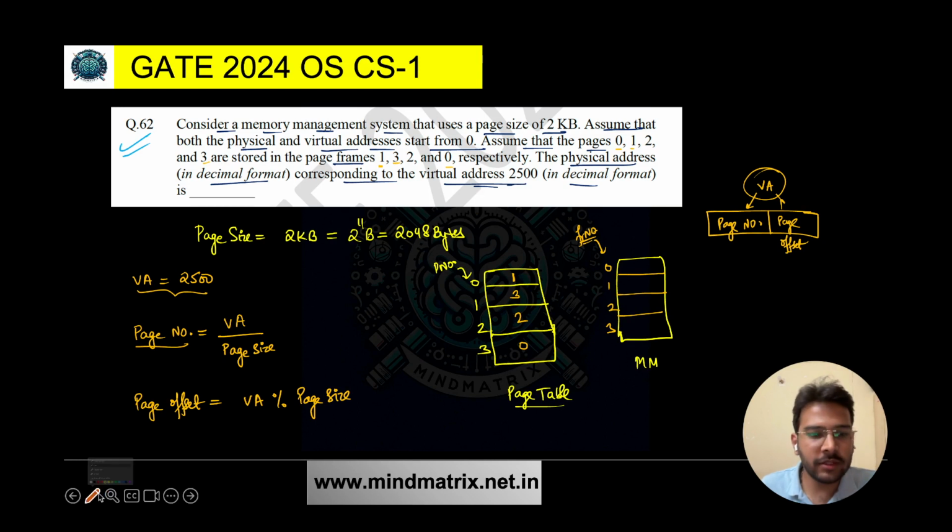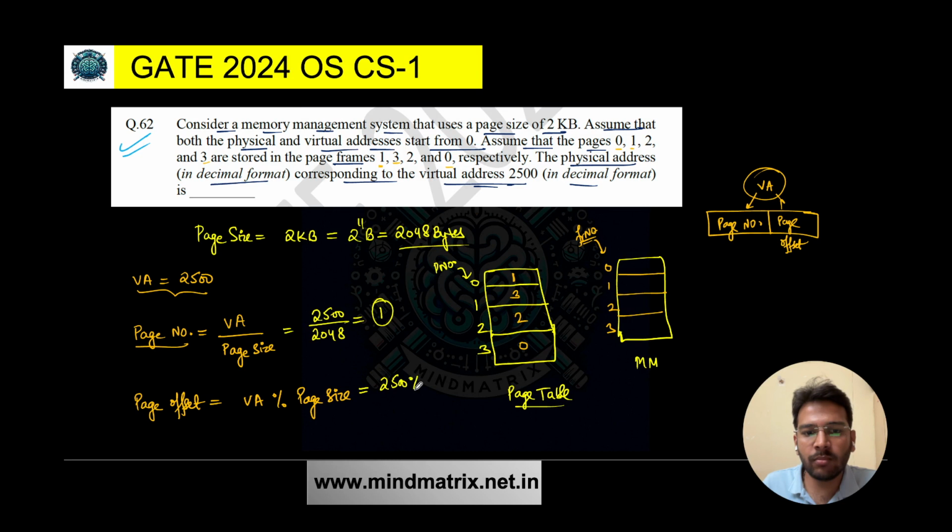Now carefully see. The virtual address is 2500. If you divide it by the page size, 2048 bytes, it will give you 1 point something, but we are interested only in the page number, so it is 1. And what about the page offset? 2500 mod 2048 gives the remainder, and the remainder comes out as 452.